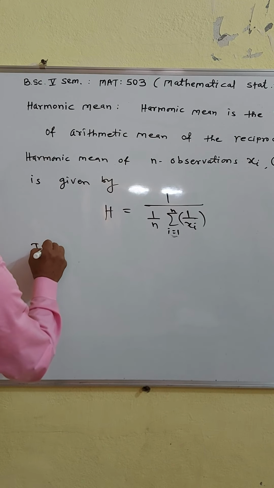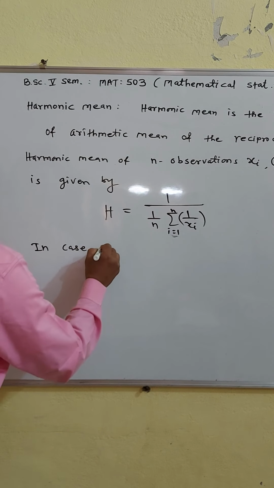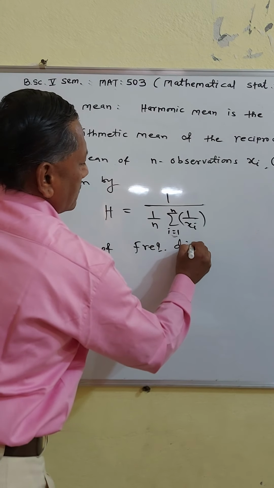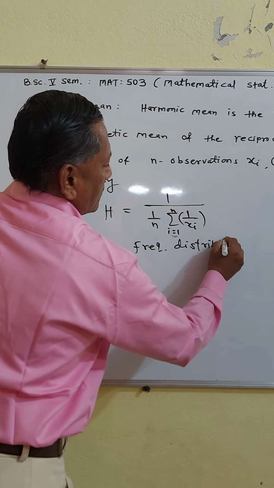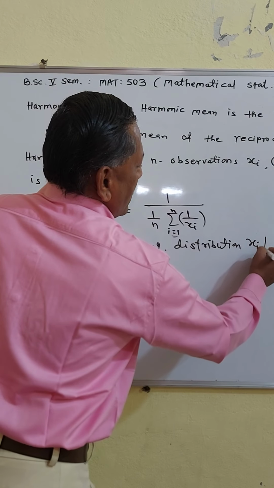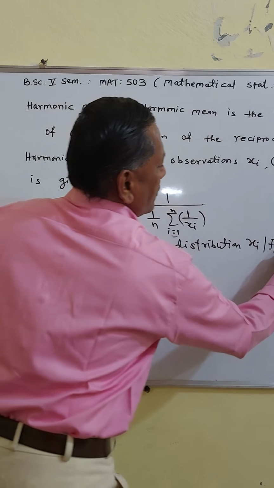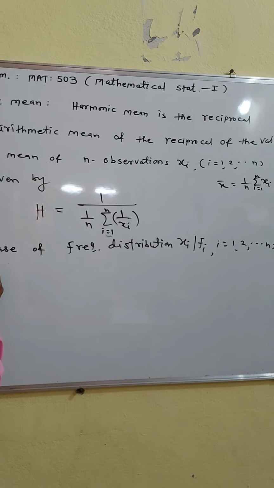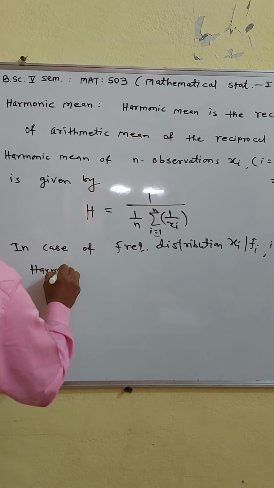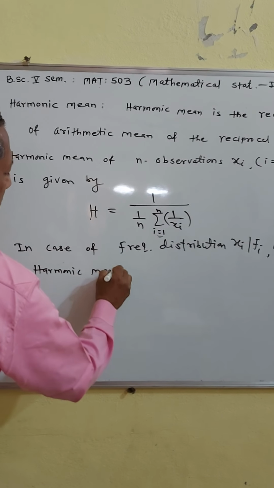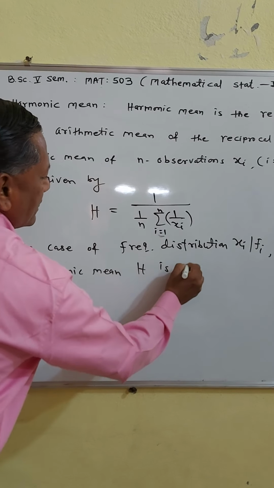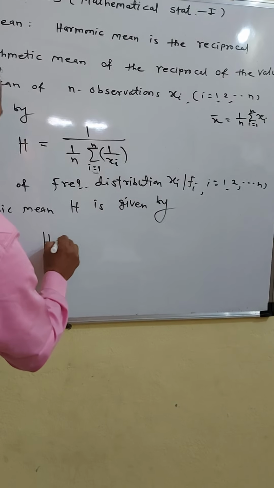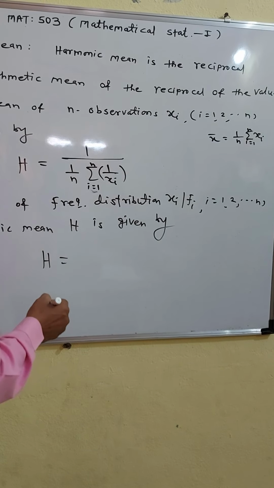In case of frequency distribution, xi by fi, i going from 1, 2, 3 up to n, harmonic mean H is given by H equal to again the reciprocal of the arithmetic mean.